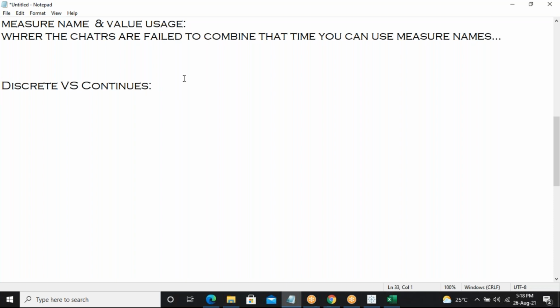What is discrete, and what is continuous?